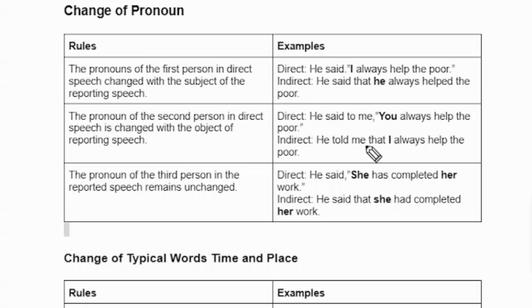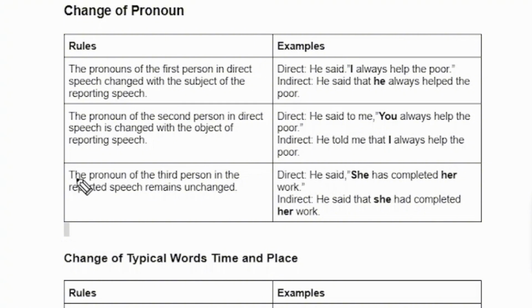Indirect: he told me that I always help the poor. So what did we change in this sentence? We changed "said" into "told", "to" is omitted, and "that" is added, "you" into "I". The last part remains the same.